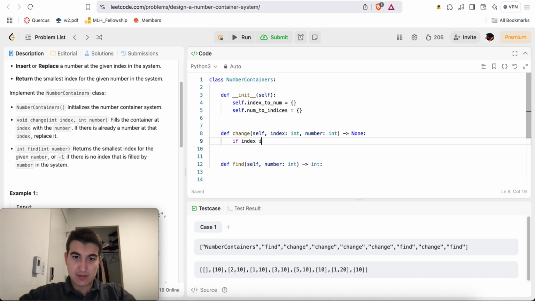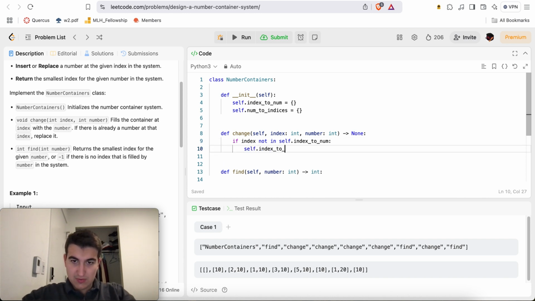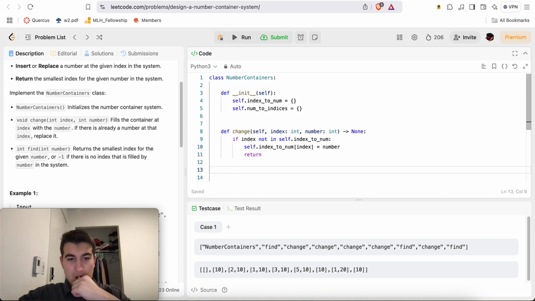If index not in self.index_to_num, then we'll say self.index_to_num[index] equals number, return. Otherwise, need to replace the current number.